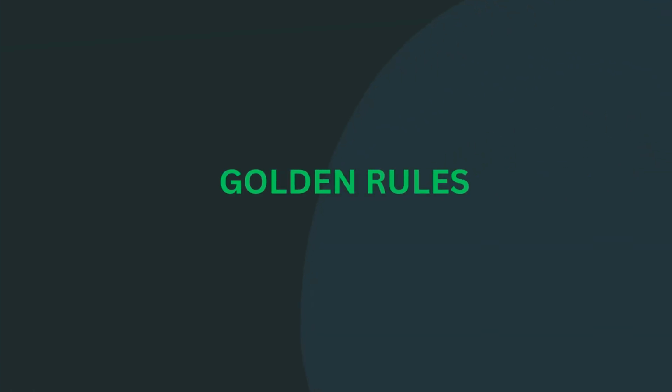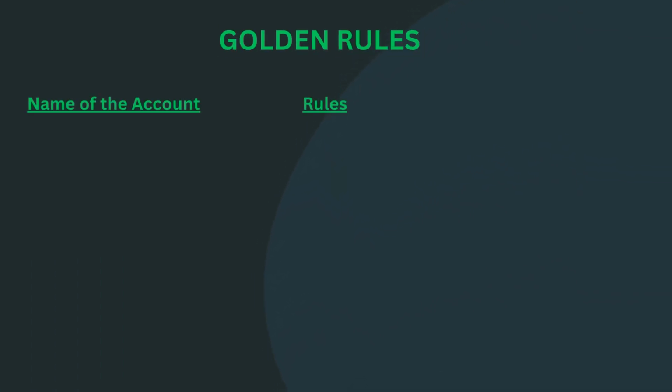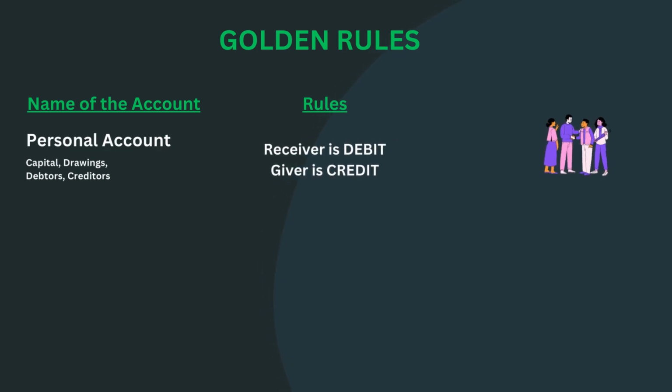Now, you already have a clear understanding about the double entry system and the golden rules as we discussed in the previous video. However, we shall remind the golden rules once again before we start. So, as we can remember, there are three accounts according to the golden rules. The first account of the golden rules is personal account. It means those can be personified or under personal account like capital, drawings, debtors, creditors, etc. The rule is receiver is debit and giver is credit.